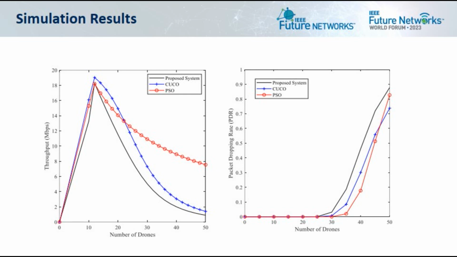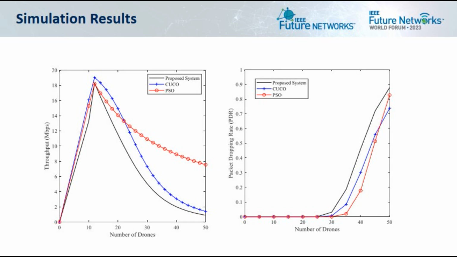Meta-heuristic algorithm methods always have throughput that exceeds that of the proposed system. When there are fewer drones, the Cuckoo search algorithm outperforms the PSO algorithm in terms of throughput. PSO algorithm throughput is greater than the Cuckoo algorithm when the number of drones is large. Compared to the suggested system, meta-heuristic algorithm techniques are more efficient, as is seen from the left side figure.